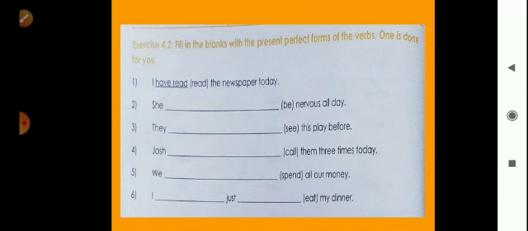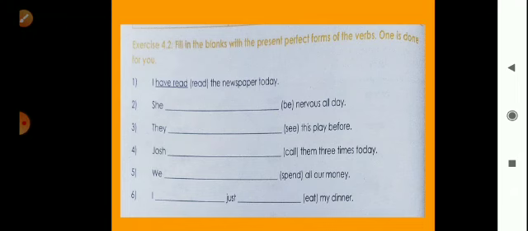This is with the answer. And second is, she blank nervous all day, and the word in brackets is be. Then what is the answer? You have to write has been.